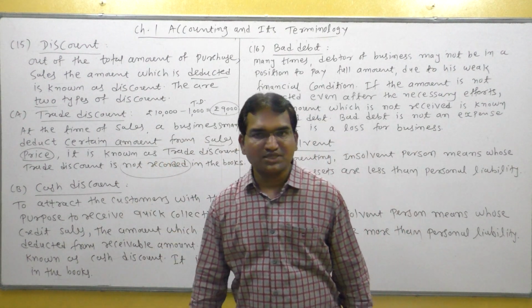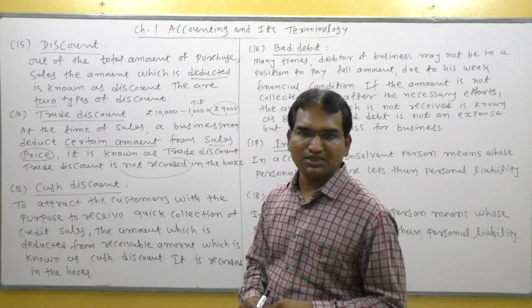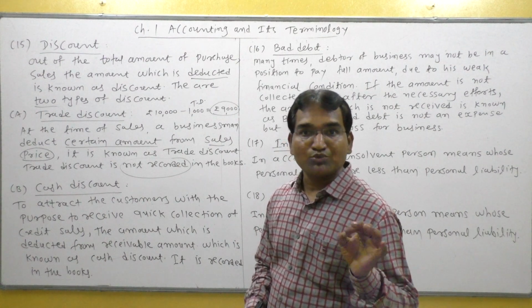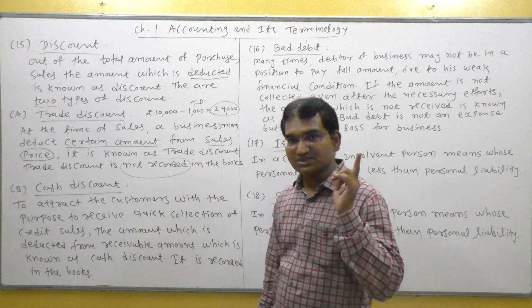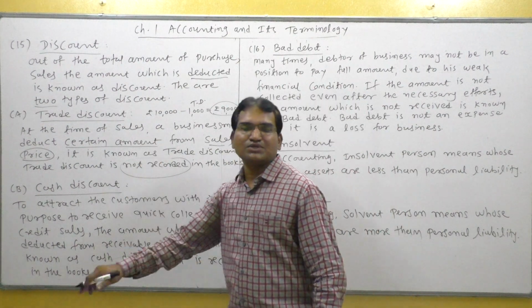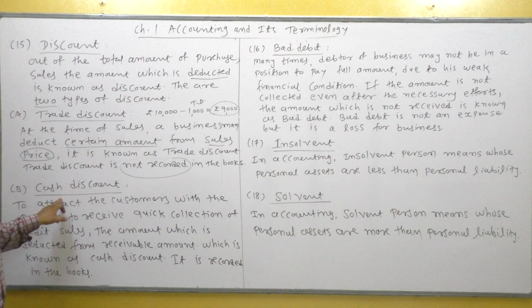So be careful students. Sometime in an example the question is which type of discount is not recorded in the books. So what is your answer? Which discount not recorded? Trade discount is not recorded in the books of account. Understand? Okay.